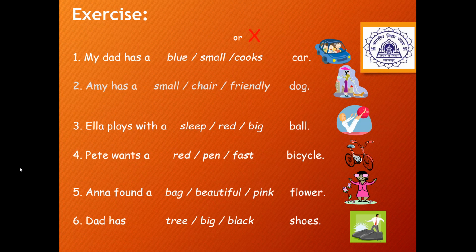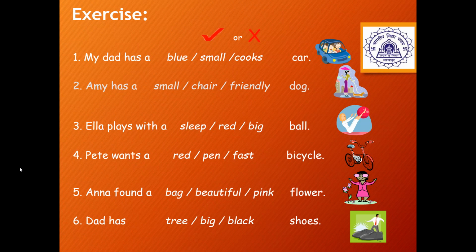Ella plays with a red big ball. So again, the ball is red in color. So red is also the correct answer. And it is big in size. So big can also be the answer. So Ella plays with a red ball or Ella plays with a big ball.